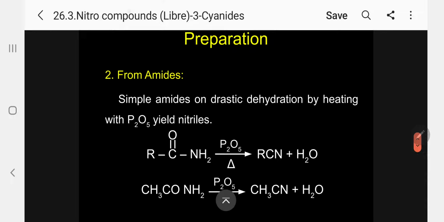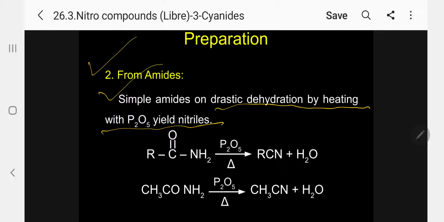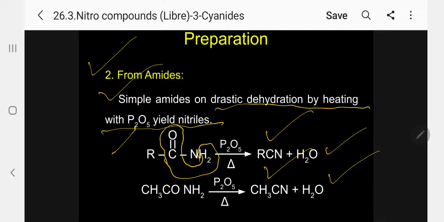The second method is from amides. Kindly follow. Simple amides on drastic dehydration by heating with P2O5 give nitriles. P2O5 is a very good dehydrating agent, removing water. So what will happen now? It will easily remove water, producing RCN and water. So if you take acetamide, you will get methyl cyanide and water. Kindly follow. So from amides we can prepare nitriles.